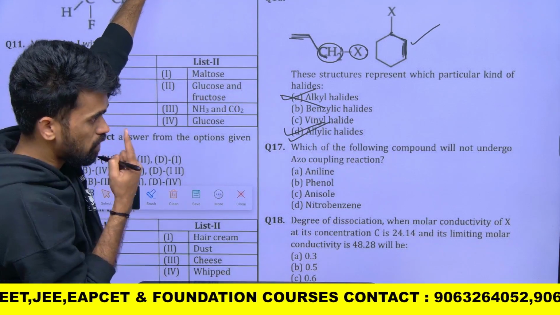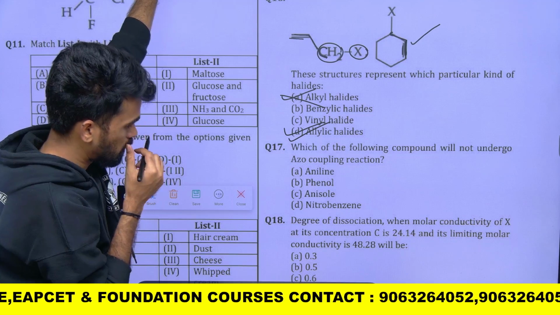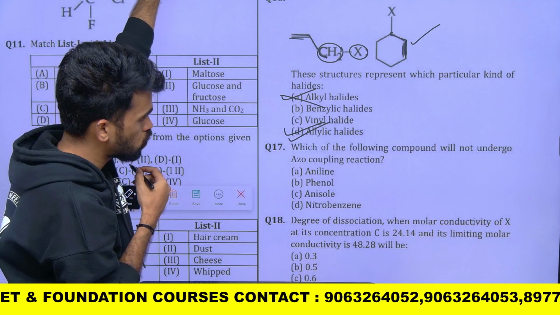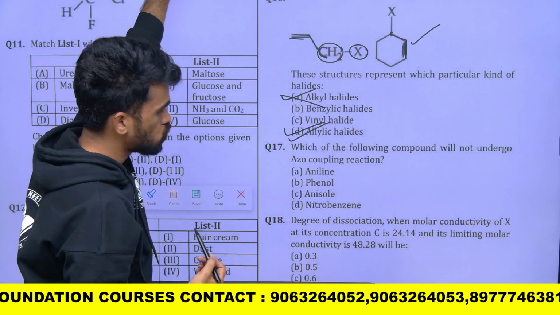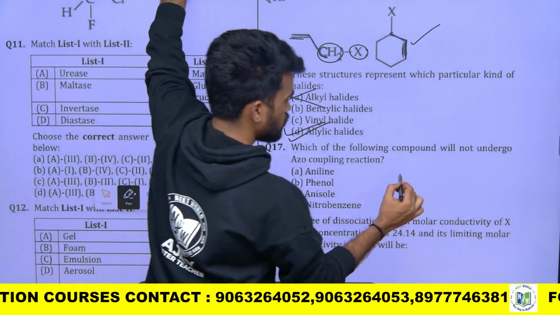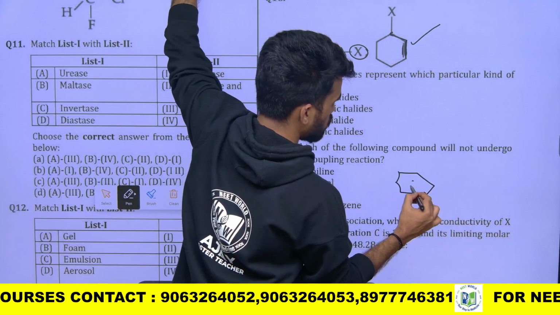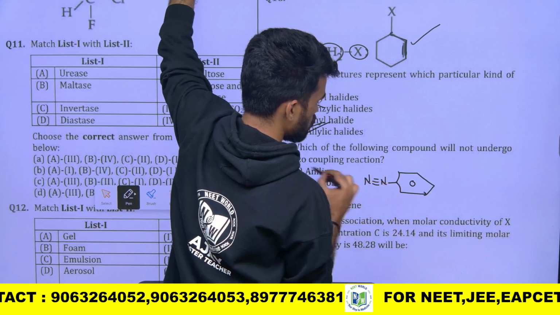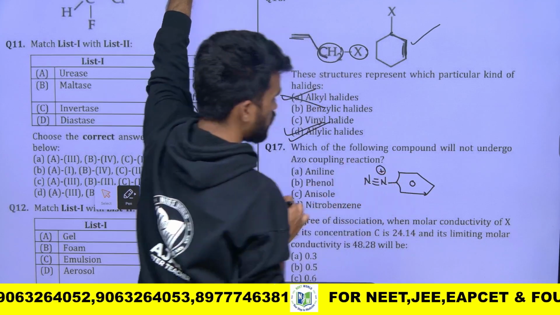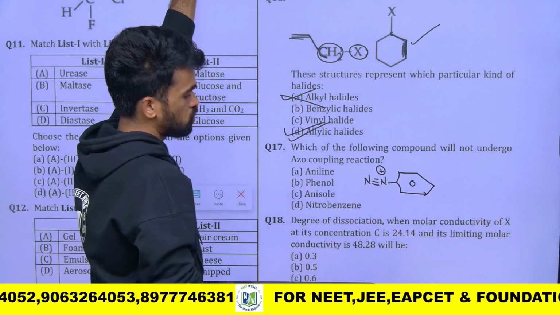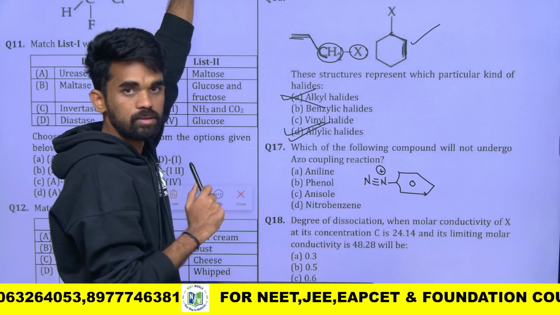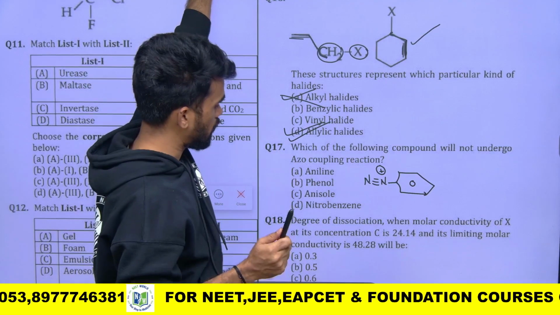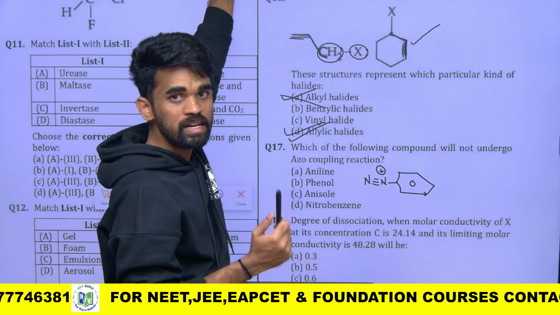Which of the following will not undergo azo coupling? In order to show the azo coupling reaction, the compound should react with the diazonium salt, like benzene diazonium chloride. In order to react with this, there should be high electron density on them. So it means benzenes containing electron releasing groups will react with this.